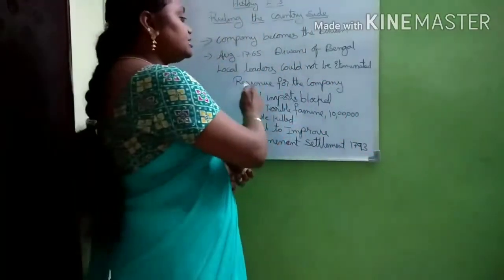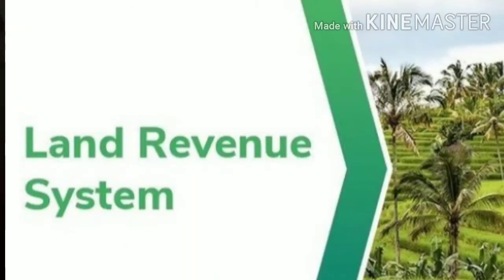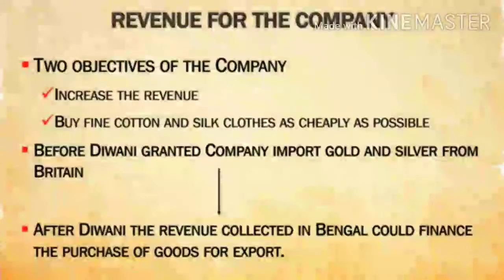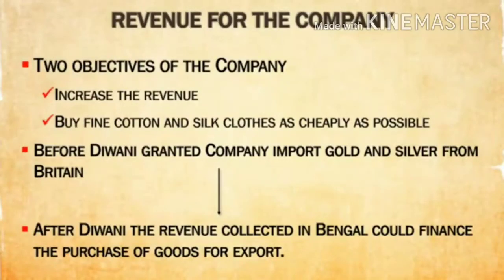The next topic is revenue for the company. What is this revenue for the company? Now the company gets the Diwani rights, and revenue means revenue from the people. They wanted to increase the revenue they had been getting from Bengal. Earlier, from Britain they used to import gold and silver coins to buy goods, and that was blocked. What they mainly wanted was commodities.